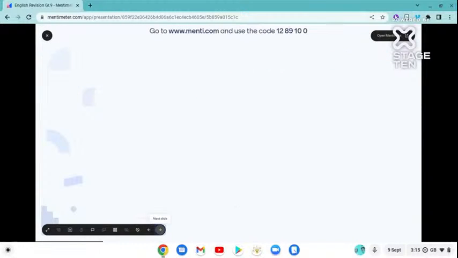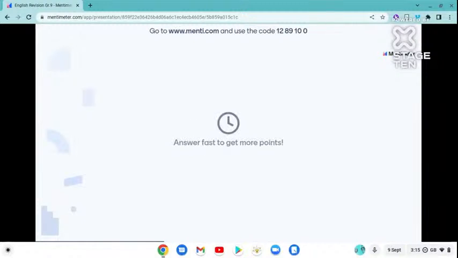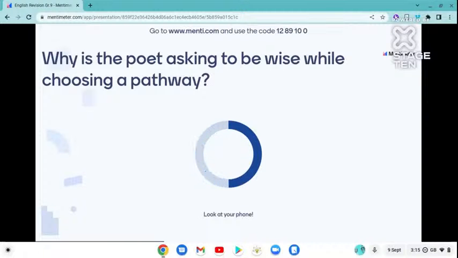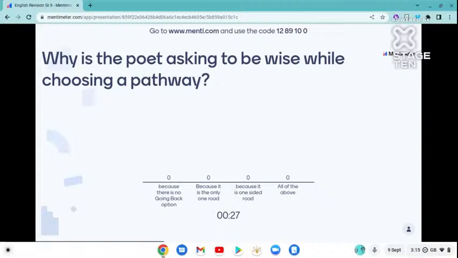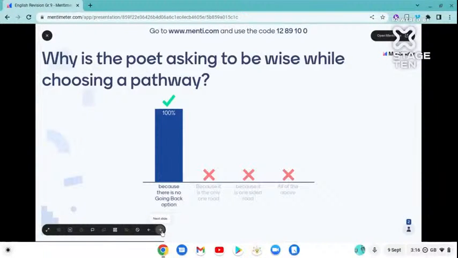Next question, number two: why is the poet asking to be wise while choosing a pathway? This is from the Road Not Taken chapter. You can answer this if you know. Let's see how many give the correct answer. It's 100%. Alright, let's see the next question.